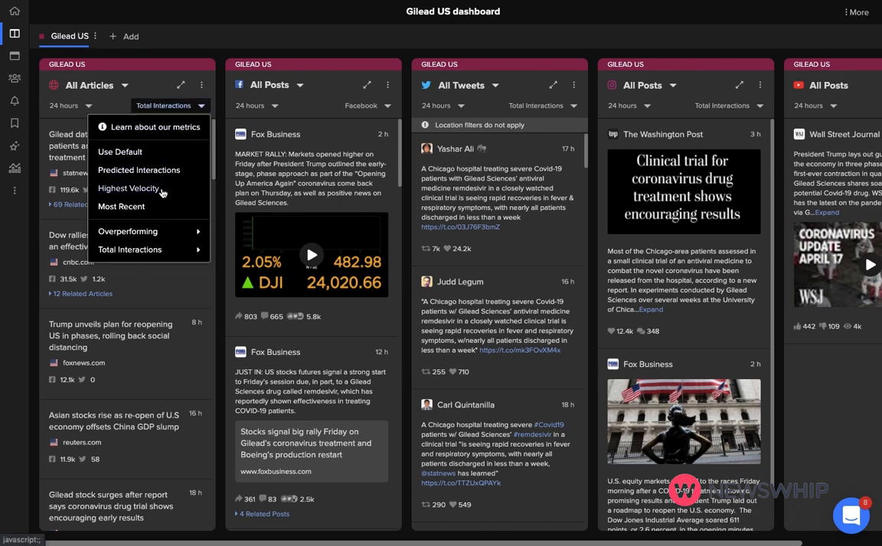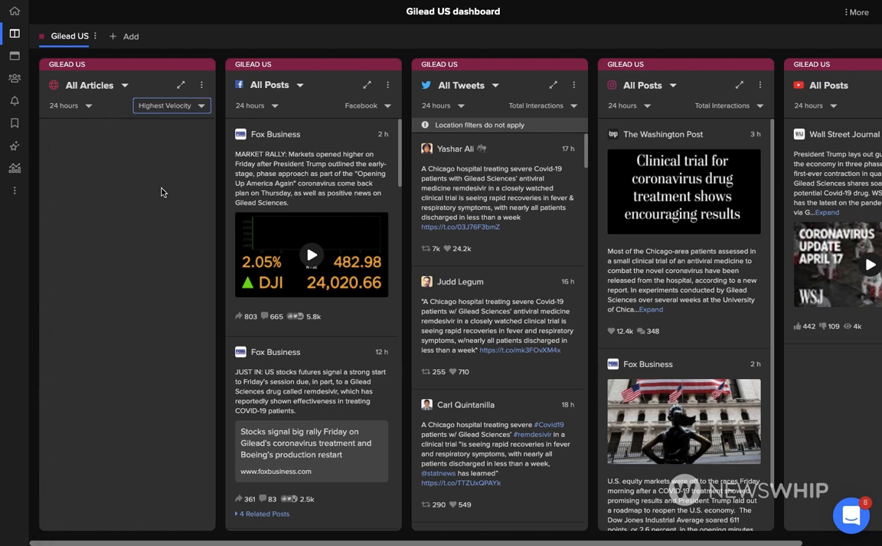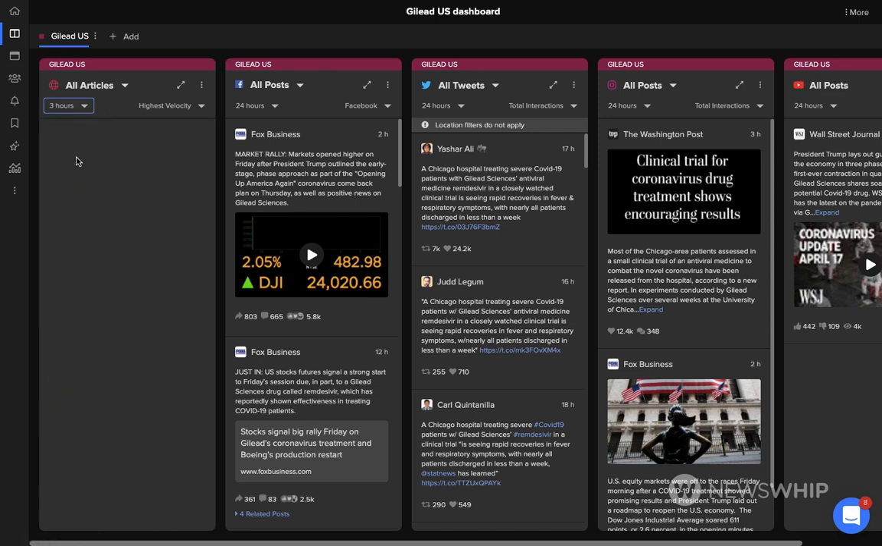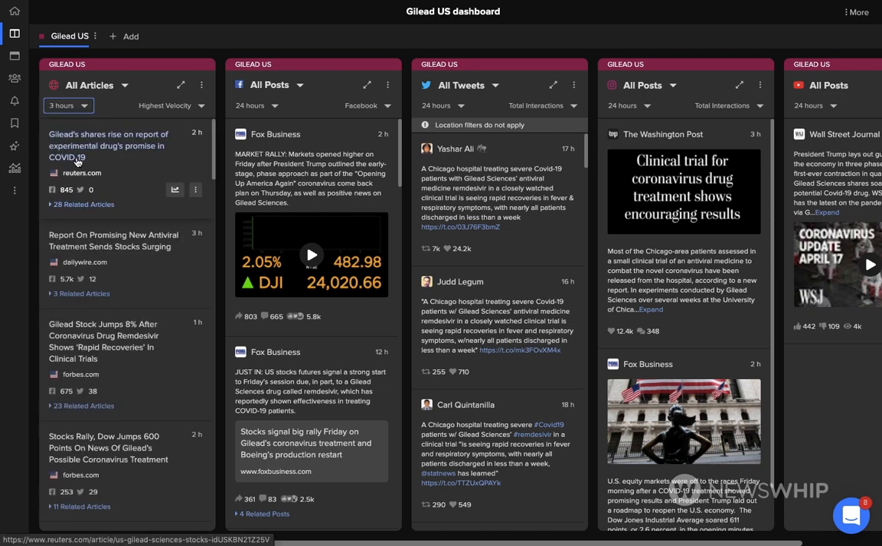Highest velocity can be understood as the speed at which a story moves through a news cycle. Stories with higher scores are capturing social interactions faster than stories with lower scores. This metric is best used in combination with the short time filter, perhaps 30 minutes or 3 hours. Setting the time frame to a shorter time period will surface the most recent stories related to your search and help you identify which stories are moving the fastest in terms of social interactions.